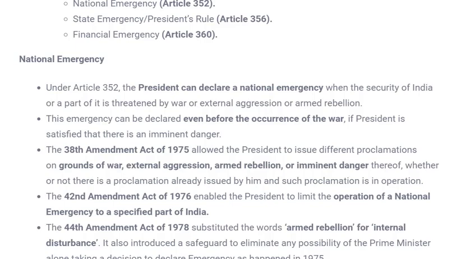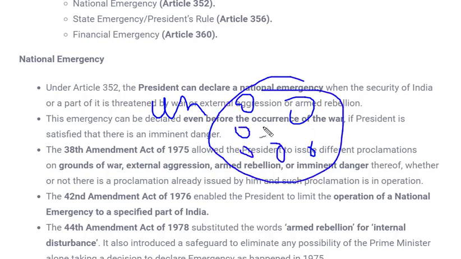So let's talk about the approval of national emergency. If any national emergency has to be proclaimed, a written notice has to be passed by the cabinet. What is the cabinet? Cabinet is a union of ministers. There are several ministers who form a cabinet for running the central government. So a written notice has to be passed by this cabinet to the President, and if the President feels that the situation is worse and cannot be controlled, in that case the President can proclaim or approve the national emergency.